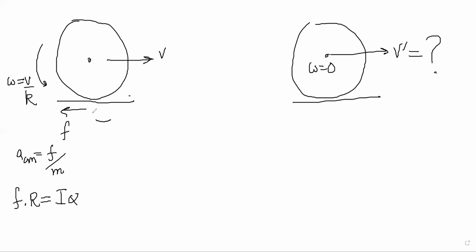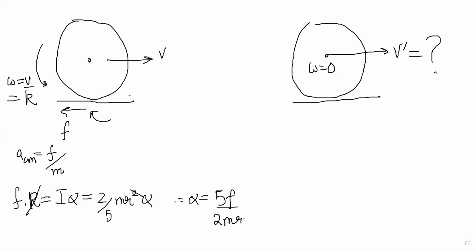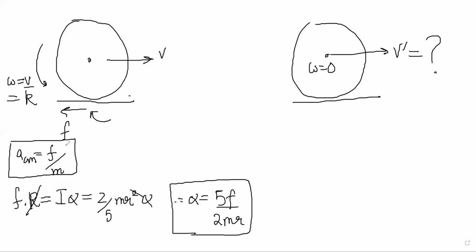And the torque will be like this, right? Torque will be opposing the omega, no? So F into R is equal to I alpha. So I is 2 by 5 mr square. Alpha, R will cancel. So alpha is basically equal to 5F by 2 mr, right? This is my alpha. This is my acceleration.